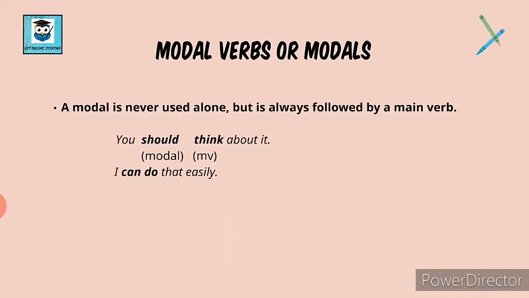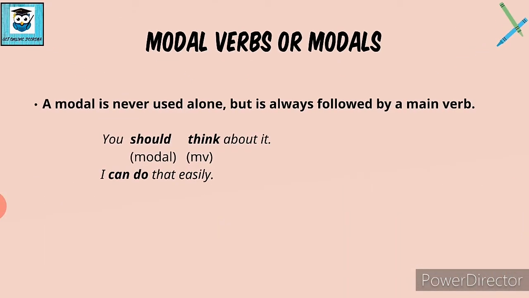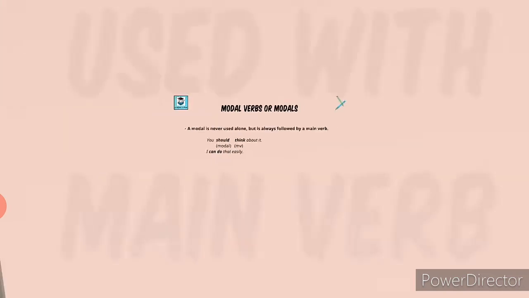Okay, so now a modal is never used alone. It is always followed by a main verb. Let's see this with the help of an example. You should think about it. Now, I told you earlier also about auxiliary verbs. So modal is your auxiliary verb. Now modals always require a main verb to give a complete sense.